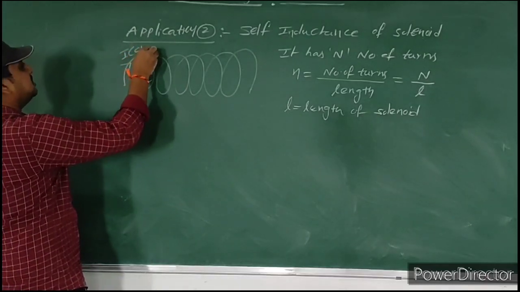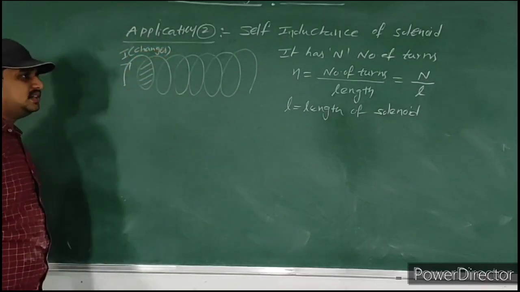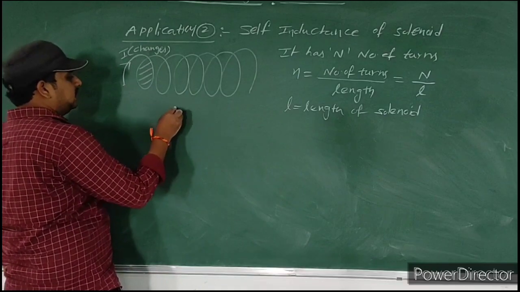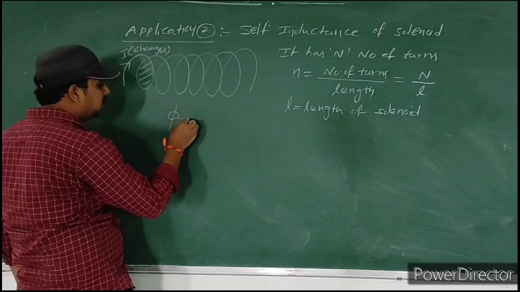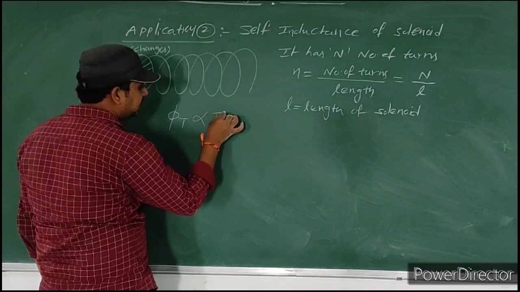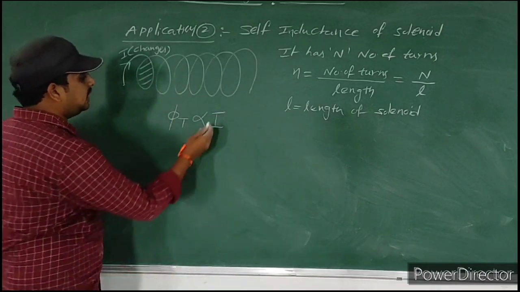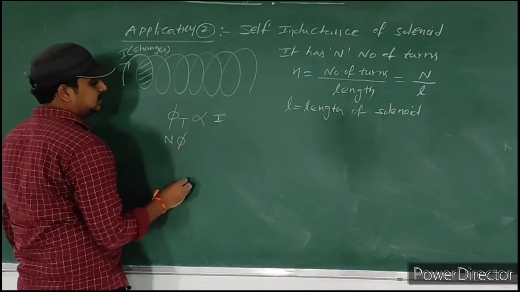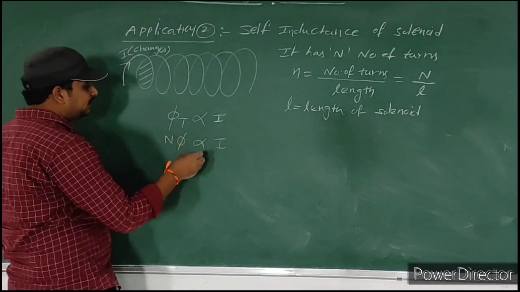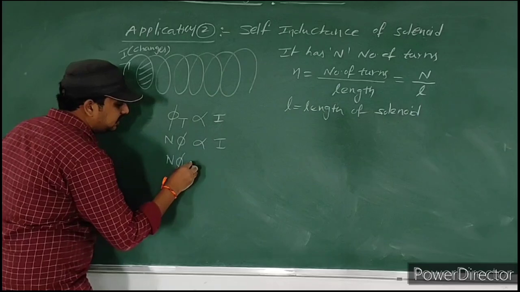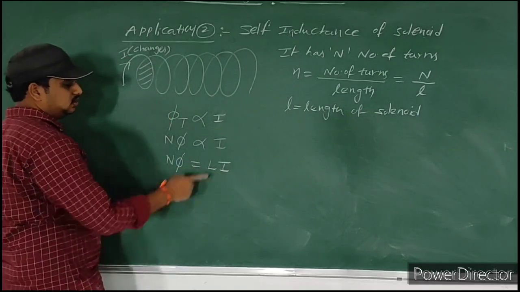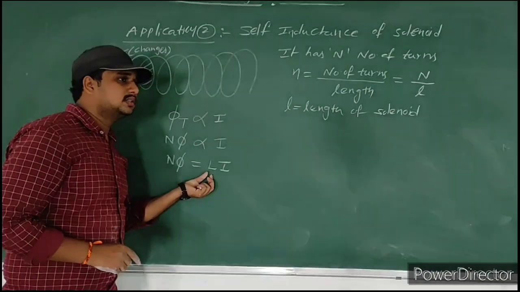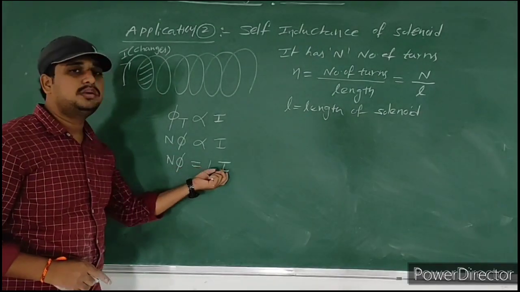Whenever this current changes, definitely some flux changes. So the total magnetic flux linked with this solenoid is directly proportional to the electric current passing through this solenoid. That means the total flux N phi is directly proportional to I. If we remove this proportionality, we place a constant, and that constant is L. L is nothing but self-inductance. Here the proportionality constant is self-inductance. So N phi is equal to LI.